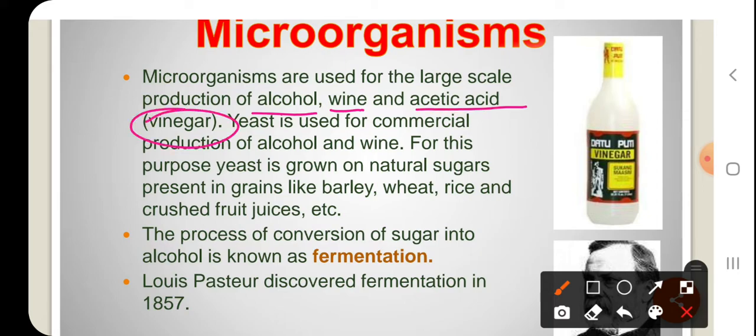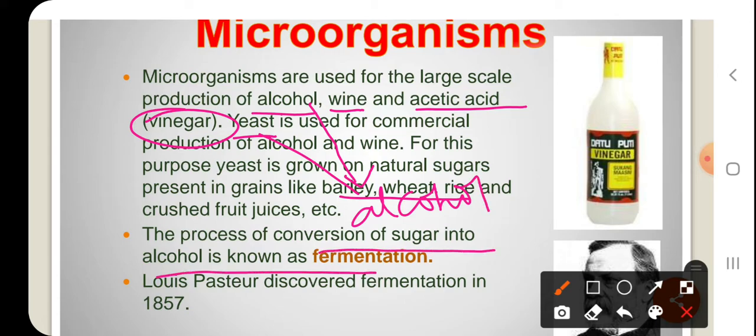These are some of the substances produced on a large scale by using microorganisms like yeast. Generally, to prepare alcohol, yeast is grown on food substances like barley, wheat, and rice, where the yeast undergoes anaerobic respiration using the food material and produces alcohol.